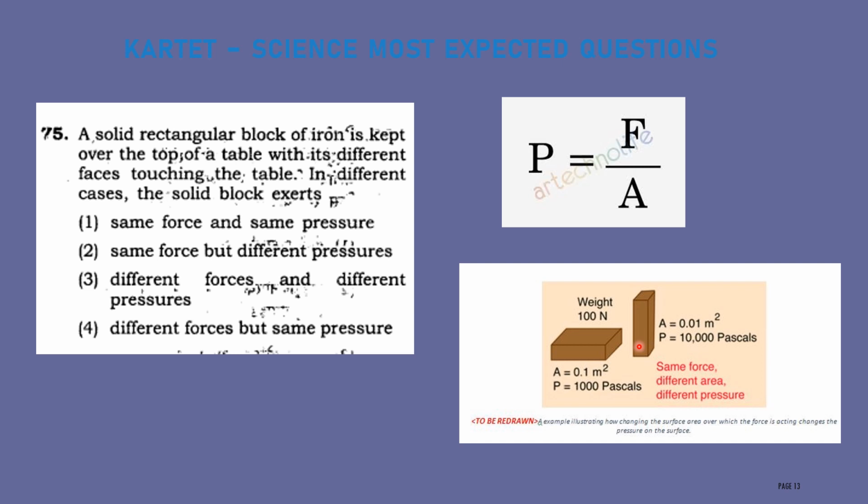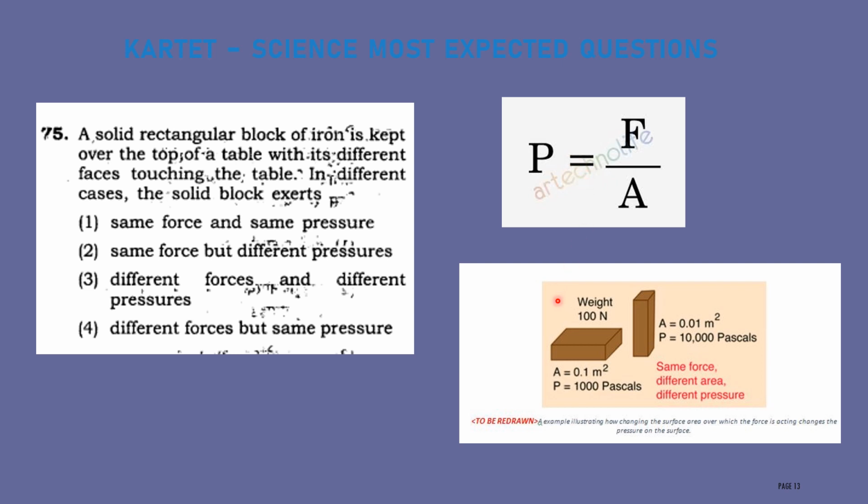If you keep the rectangular block vertically, then it will cover a small area, so pressure will be more. Therefore, area is 0.01 meter square, then pressure is 10,000 pascal. Compare these two cases. If area is less, pressure is more. If area is more, pressure is less, because they are inversely proportional to each other.